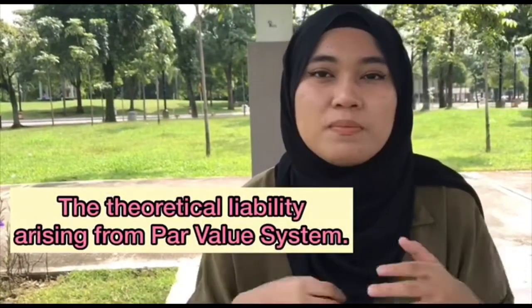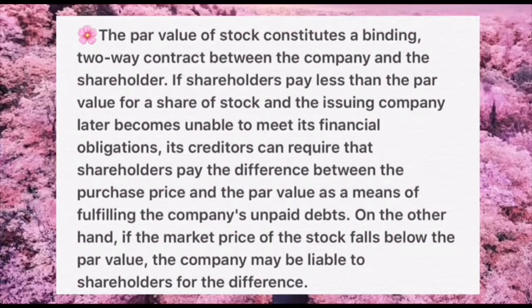And thirdly is the theoretical liability that arises from the par value system. The par value of stock constitutes a binding, two-way contract between the company and the shareholder. If the shareholder pays less than the par value of the share of stock and the issuing company later becomes unable to meet its financial obligation, its creditors can require the shareholder to pay the difference between the purchase price and the par value as a means of fulfilling the company's unpaid debt. On the other hand, if the market price of the stock falls below the par value, the company may be liable to shareholders for the difference.